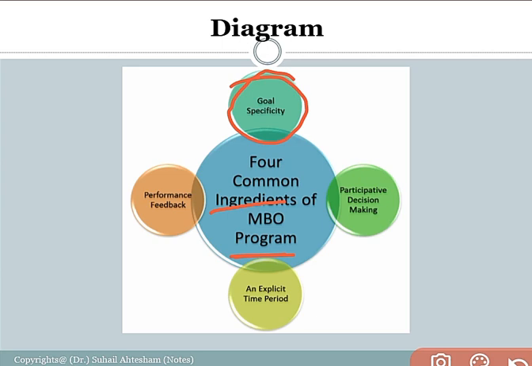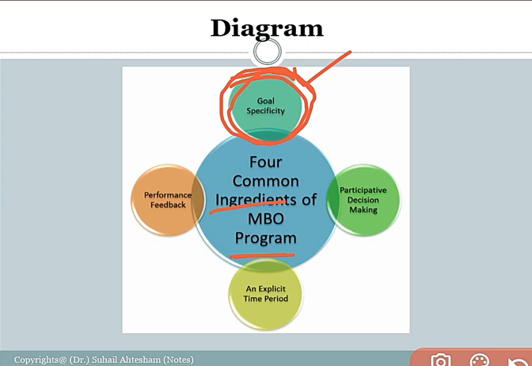So justifying the departmental goals and the sub-departmental goals, the project goals, and also the individual goals in the organization, right? Individual roles and responsibilities towards the organization, right? So this first ingredient is related to goal specification, right, between the management and the people who are working for the organization.